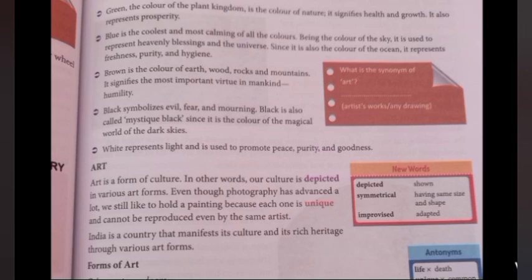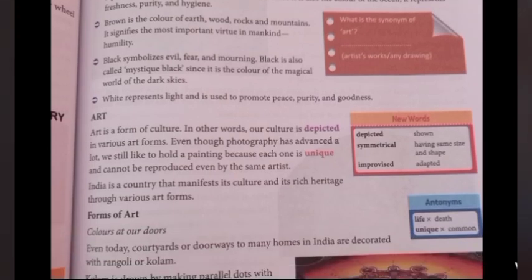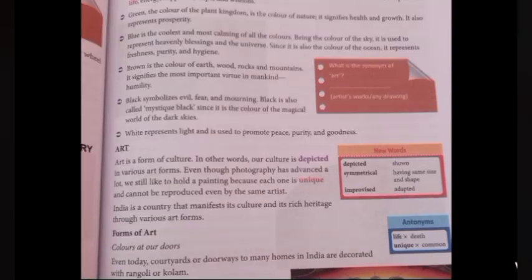Next, brown color. Brown is the color of the earth. Sand, wood, rocks, and mountains are all somewhat related to brown. This signifies humility. Humility means nothing but humbleness, being humble and polite.